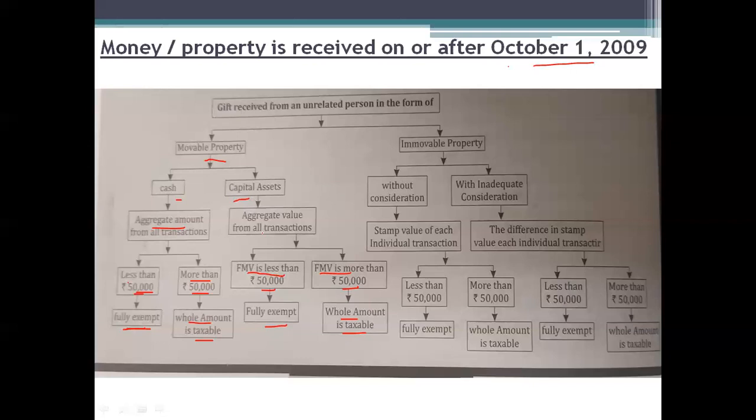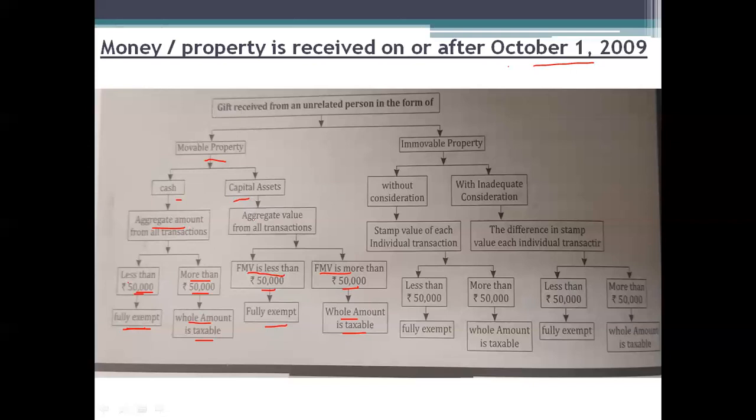So if you are receiving cash, we need to take all the transactions into consideration, and check whether the total of the cash gift is less than 50,000, then it is fully exempted. If the total of cash receipts is more than 50,000, the whole amount is taxable, not the difference amount, the entire amount is taxable.